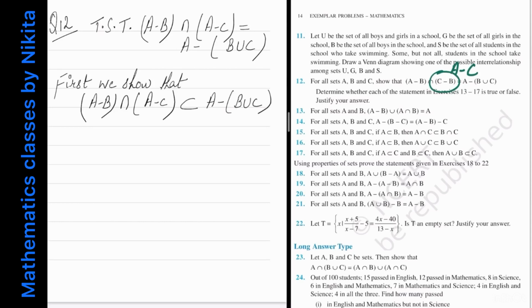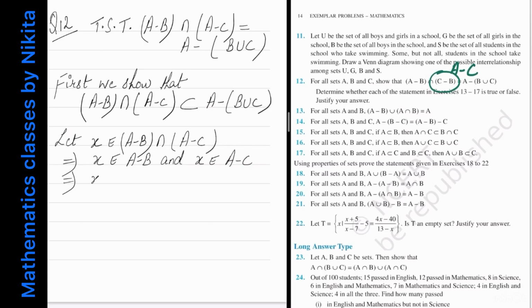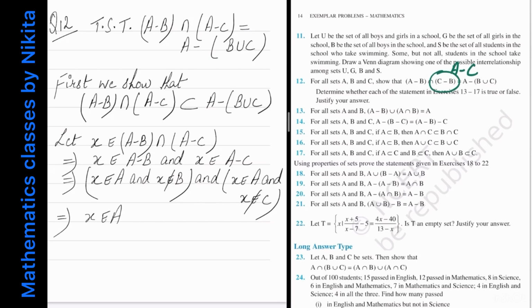B union C. Start with any arbitrary element x belonging to A minus B intersection with A minus C. So this implies that x belongs to A minus B intersection, so I will write and, x belongs to A minus C. And from here I get that x belongs to A and x does not belong to B, and x belongs to A and x does not belong to C. And this can be written as, since x belonging to A is common, x belongs to A and x does not belong to B and x does not belong to C.